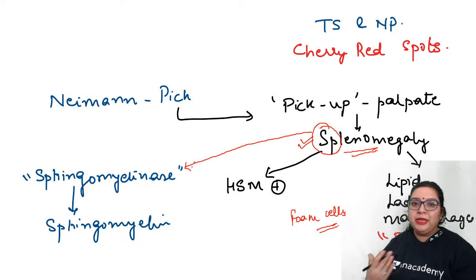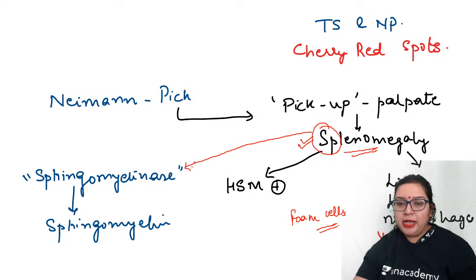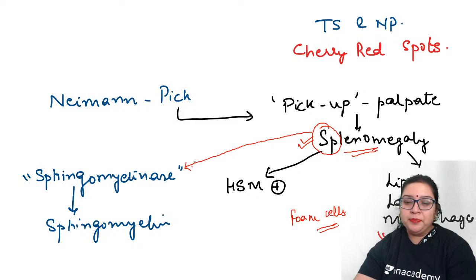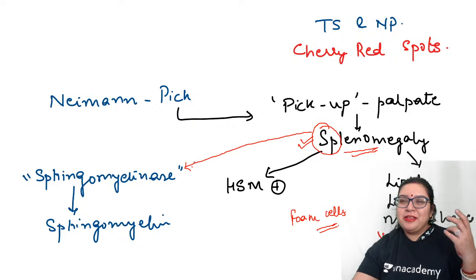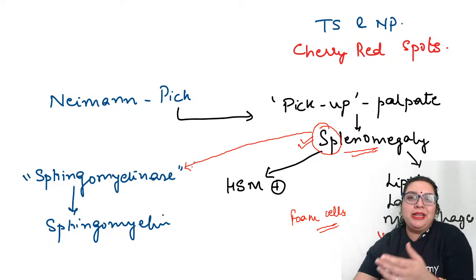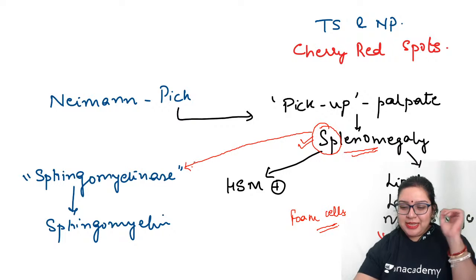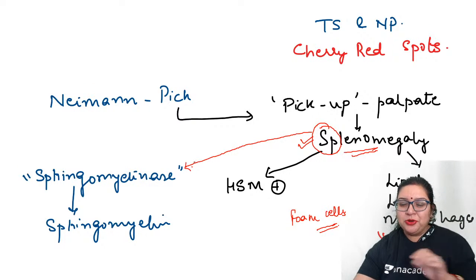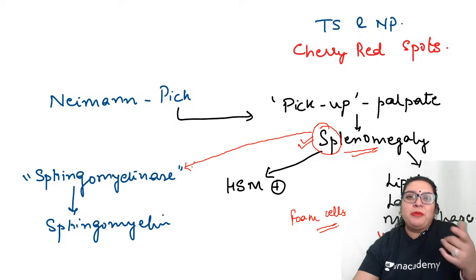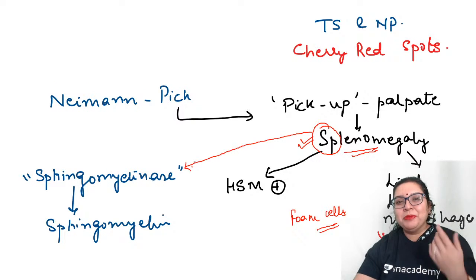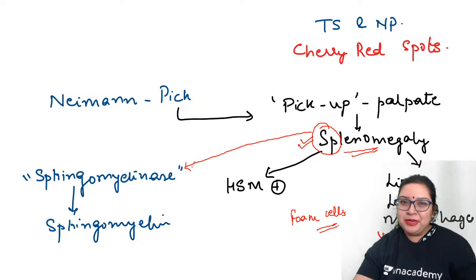deficient is sphingomyelinase. I always share this interesting thing with my students on Unacademy, that my teacher in biochemistry had a very nasal twang. So whenever he used to say Niemann-Pick, he used to continue with sphingomyelinase deficiency. That has actually set up in our brain. So all of us never forget that Niemann-Pick is because of sphingomyelinase deficiency, and we remember it like that only.